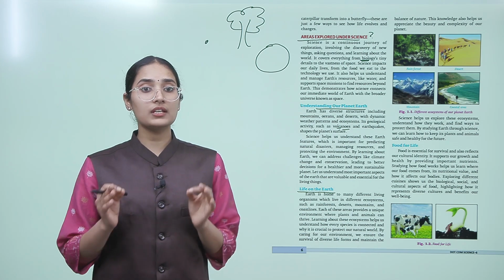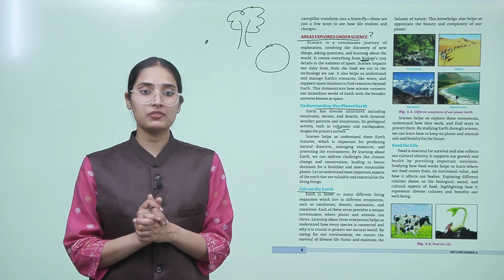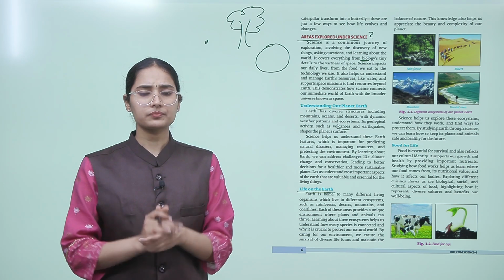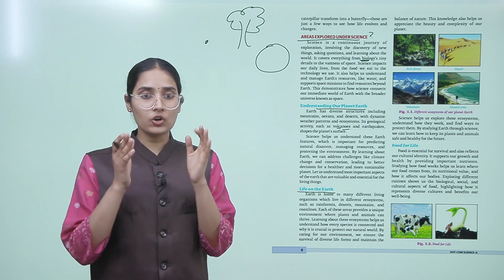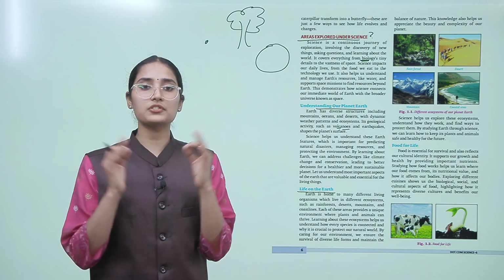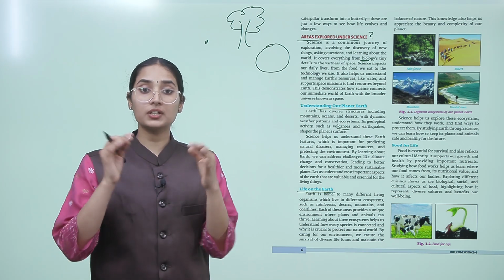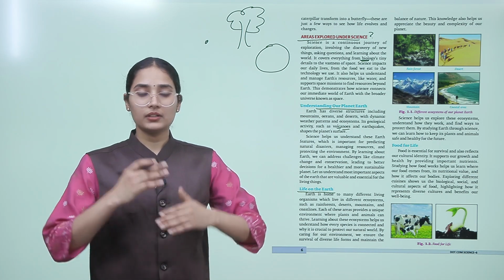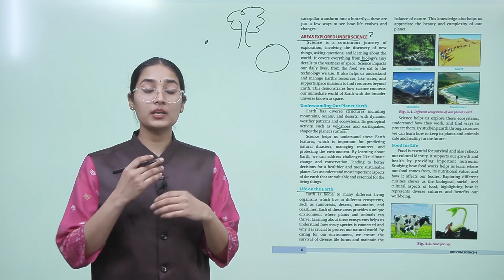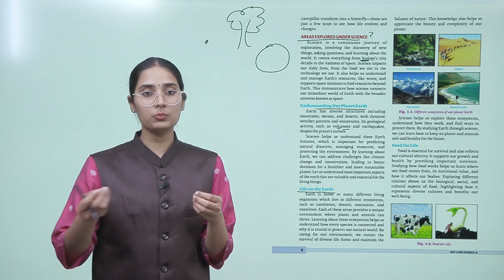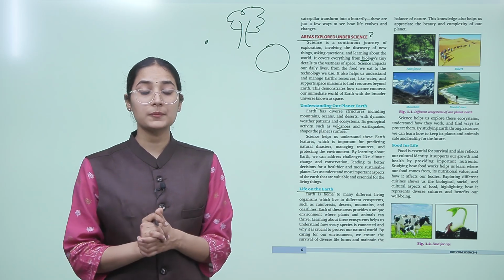Each of these areas provides a unique environment where plants and animals can thrive. So children, on our Earth there is a diversity of plants and animals. We don't even know the exact number. Every year, every month we keep discovering new insects, new plants, new animals.